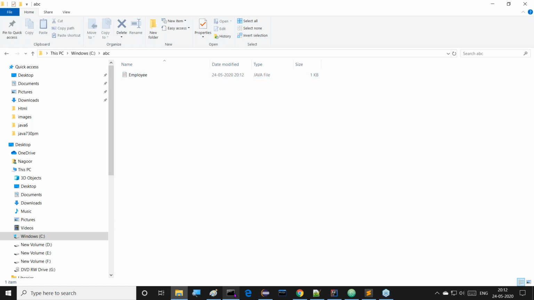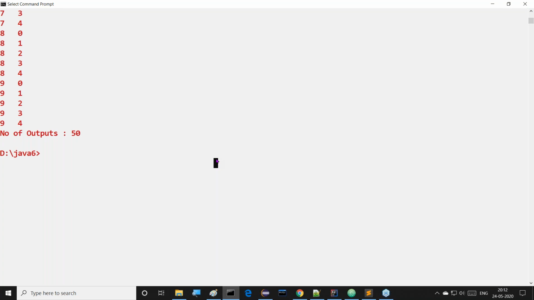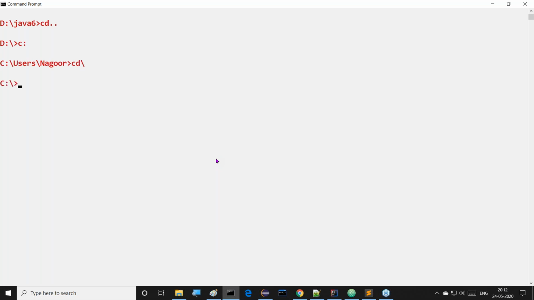Right. So now my next point is, I want to compile and execute this program. So now C colon and cd space ABC, I went to that location. Now if you want to prepare API documentation in the form of HTML files, we need to use the javadoc command.